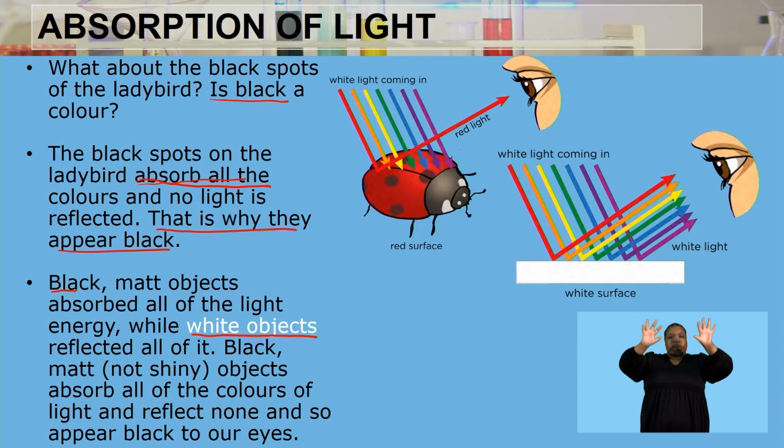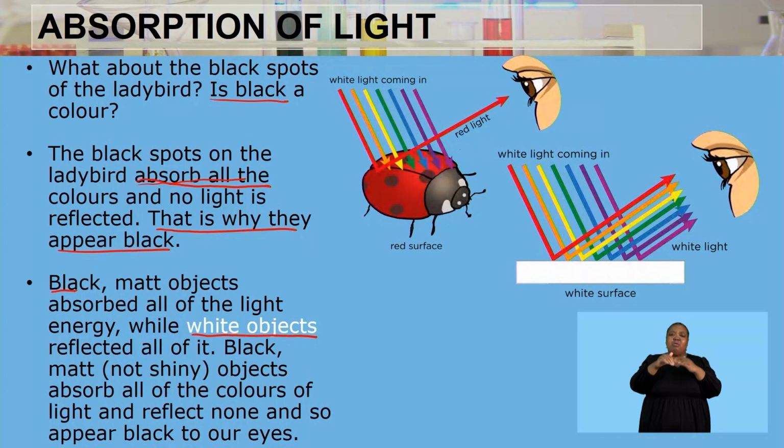If they're reflecting all of the light, remember that the combination of these different colors gives us white. So if all of the colors are reflected, that simply means when they come into our eyes, we're perceiving white, because we're perceiving the light coming from the luminous object. So black matte, or rather not shiny, objects absorb all the 7 different colors.